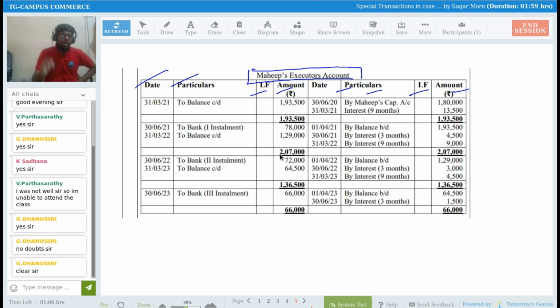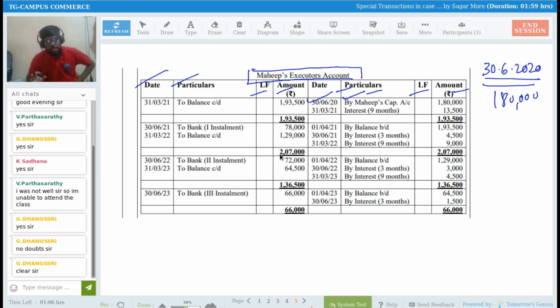The death of Mahib occurred on 30th of June 2020, and on that date 1,80,000 is payable. So I'm writing down here on the credit side: 30th of June 2020, by Mahib's capital account, 1,80,000 rupees.